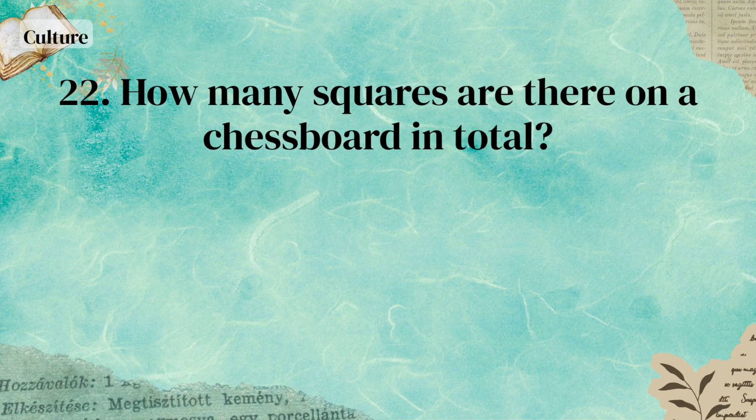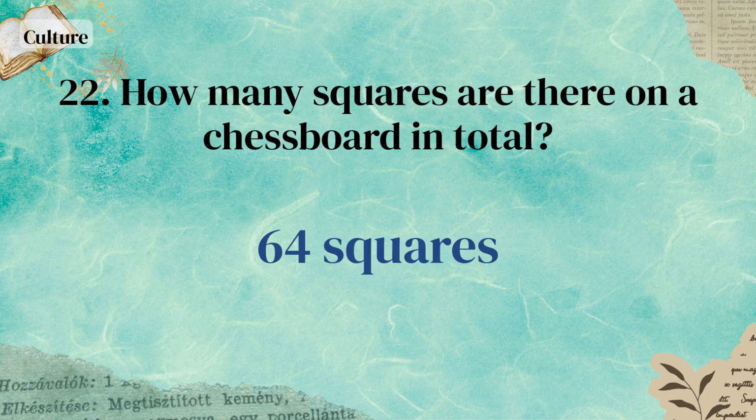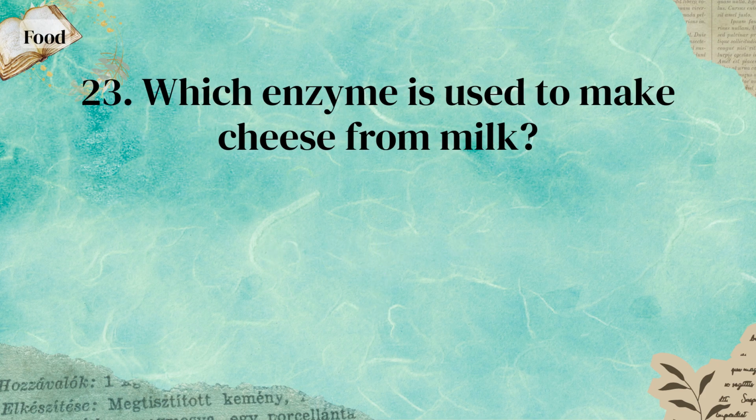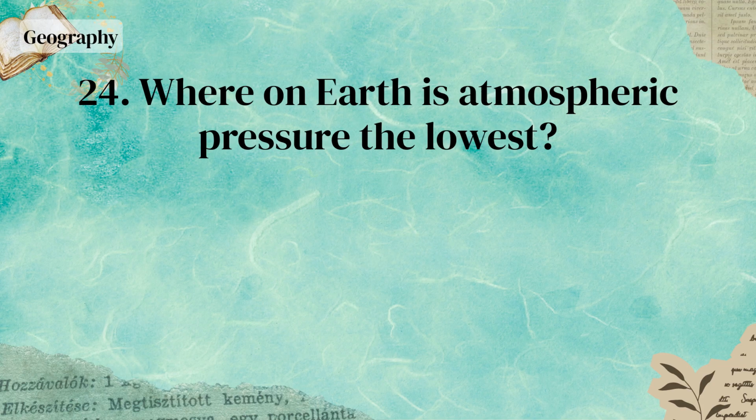How many squares are there on a chessboard in total? 64 squares. Which enzyme is used to make cheese from milk? Rennin. Where on Earth is atmospheric pressure the lowest?